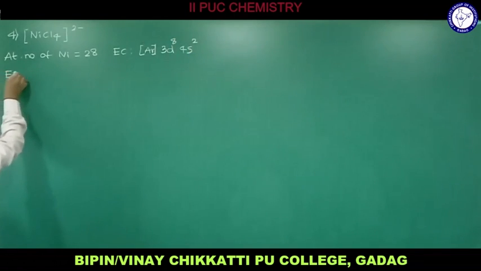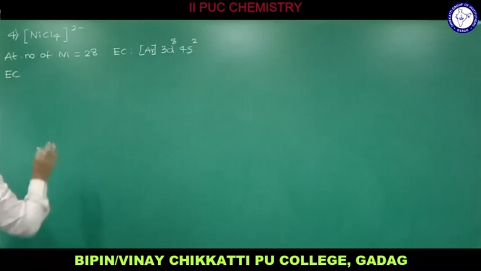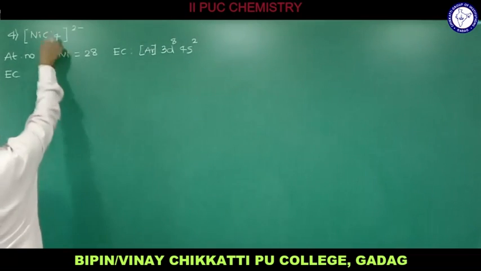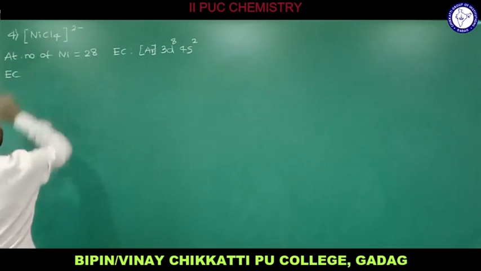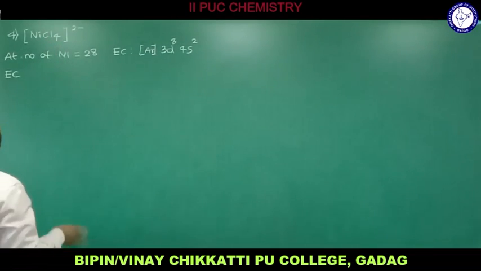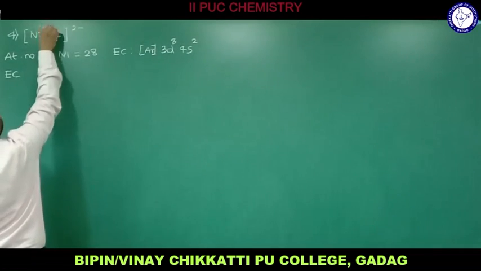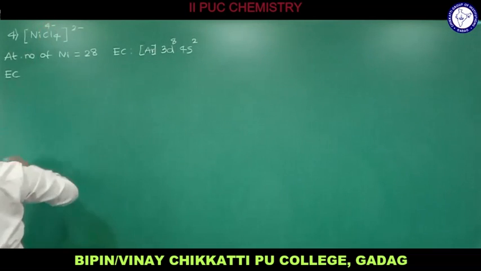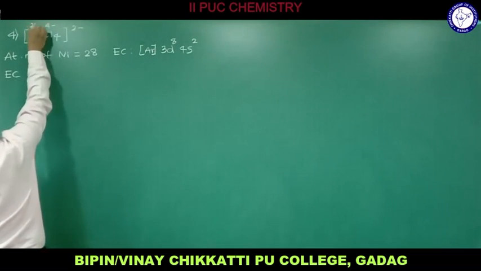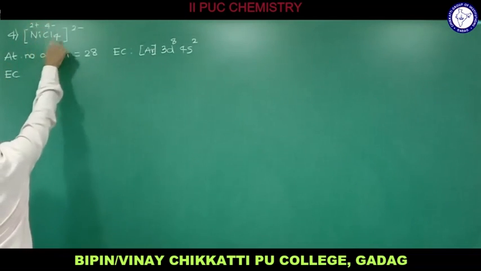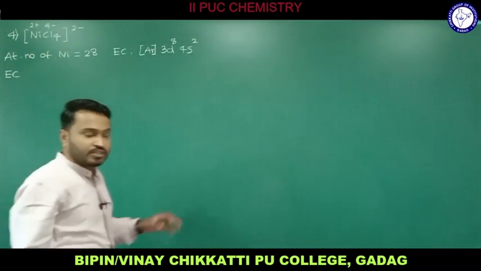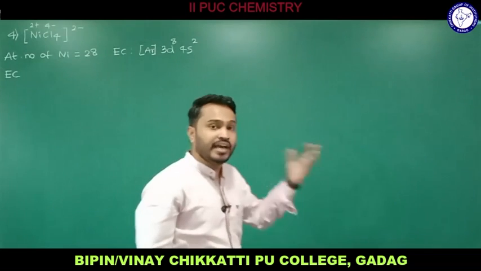But the nickel in this complex will not be present as neutral nickel. This is an anionic complex, since the charge is 2 minus and we have chlorido, Cl minus, as ligand. Totally 4 chlorido ligands, so the total charge will be 4 minus. The oxidation number of nickel will be 2 plus, because 2 minus 4 gives minus 2. So nickel is present as Ni2 plus ion.